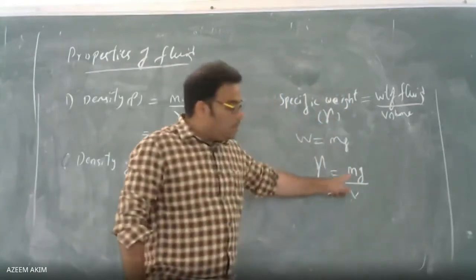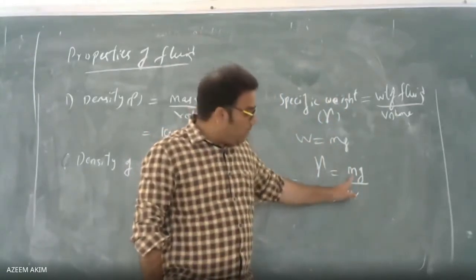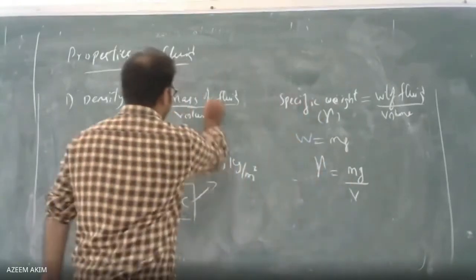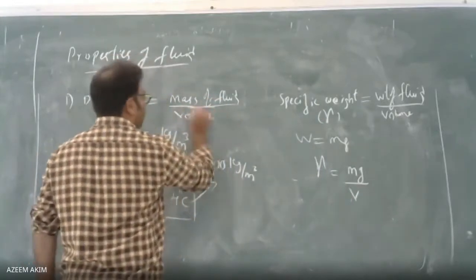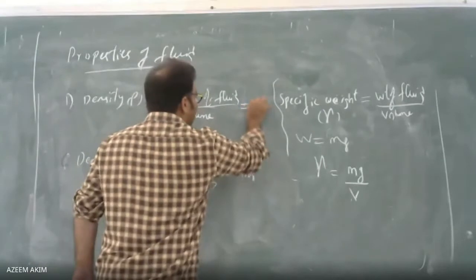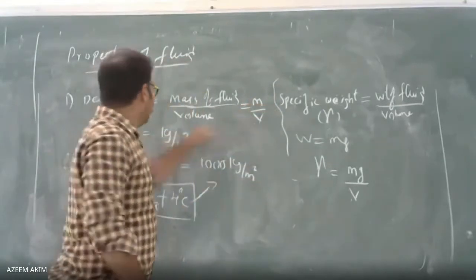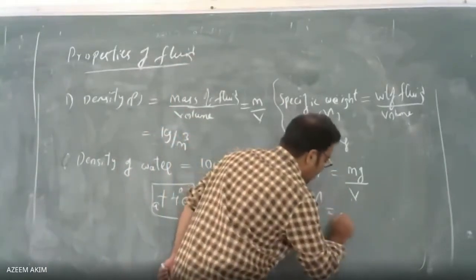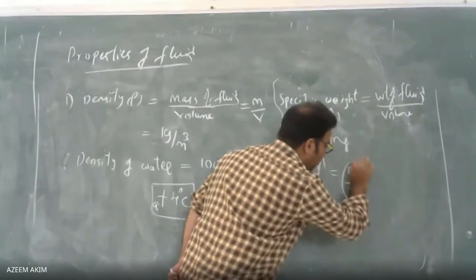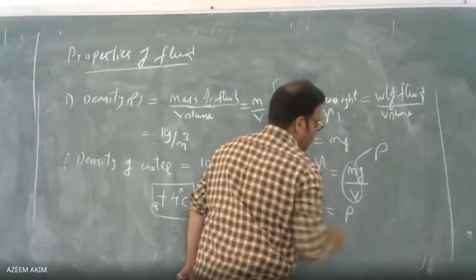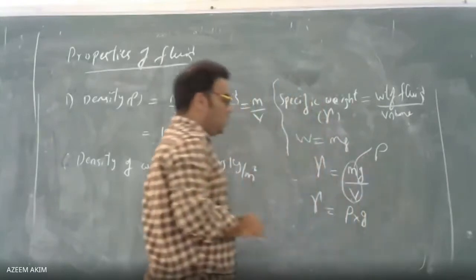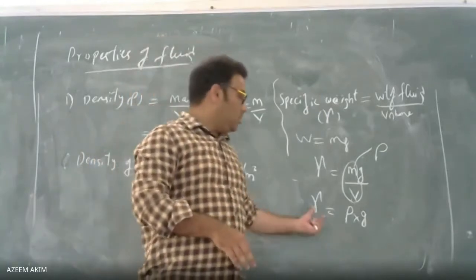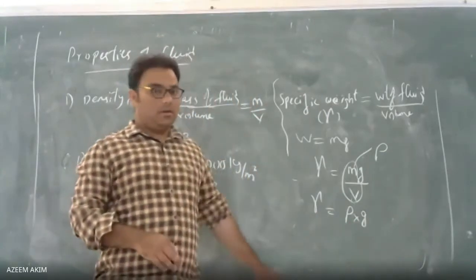Now see here, m by V is there, and we already know m by V. It is mass by volume, which is nothing but rho. So instead of mass by volume, I am writing rho. Gamma equals rho into g. That is the relationship between mass density and specific weight: gamma equals rho into g.